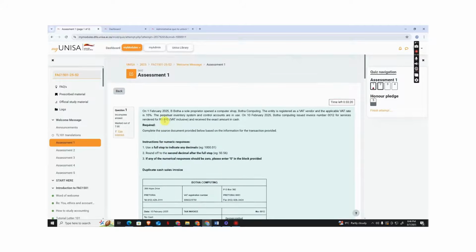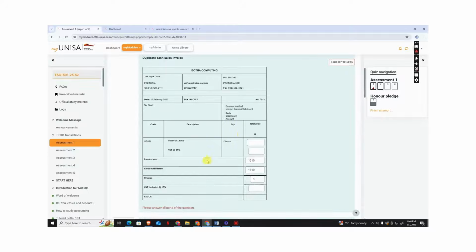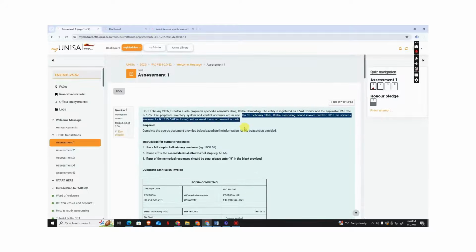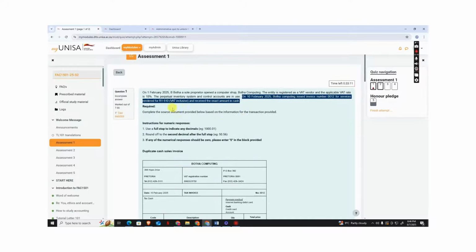We need to read the second statement, which we're going to use to input this. All you need to know is that the amount that was initially paid includes the VAT. We rendered services, and as we are a VAT-registered company, we include VAT in all the amounts.